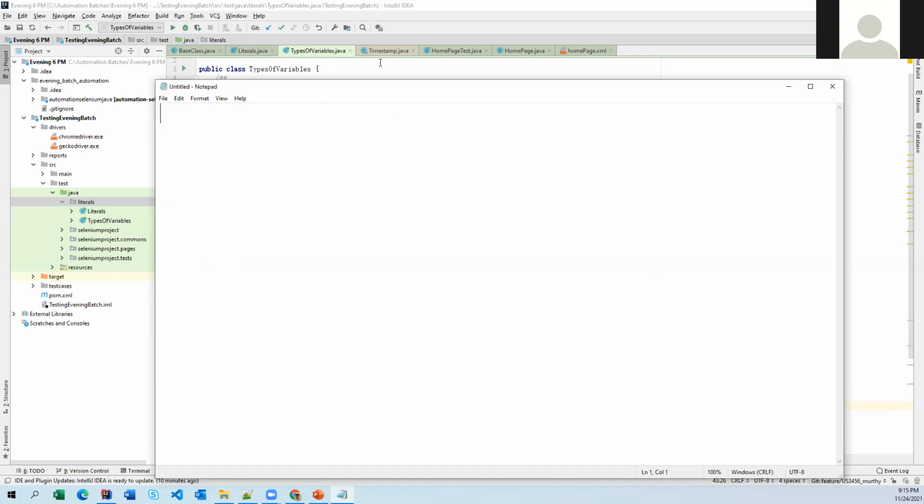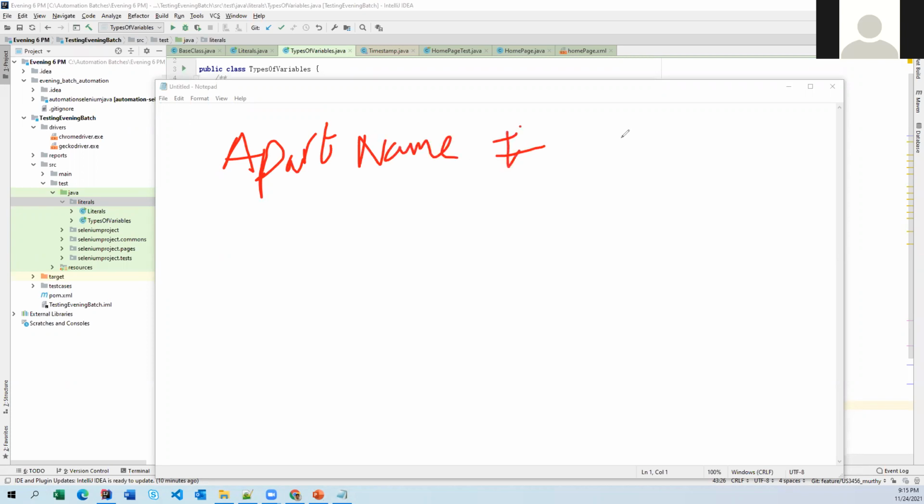Okay, so here, let's say you are staying in one community, let's say like one apartment. So this is the apartment name. Some XYZ colony, some XYZ community. Okay. So now here this is the apartment name.